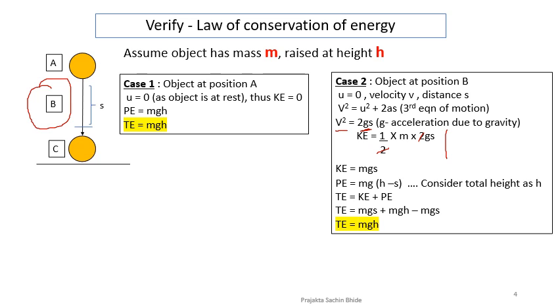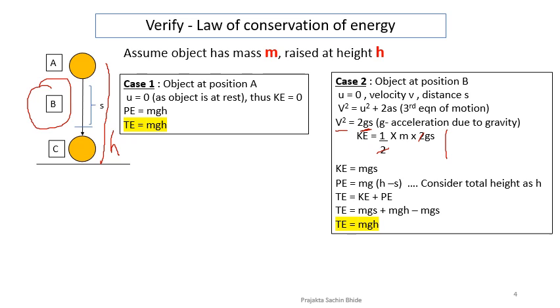Now have a look at the potential energy. Potential energy is mgh. Over here the total height from A to C is h. Definitely some distance has been covered. It is not at C, it is just somewhere in between. So I consider this distance as S, and my height will be h minus s.